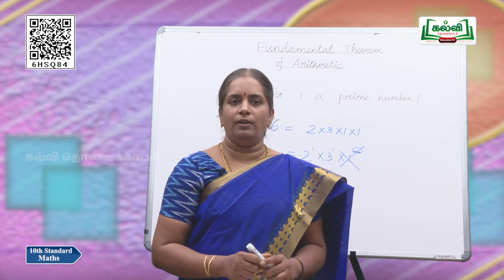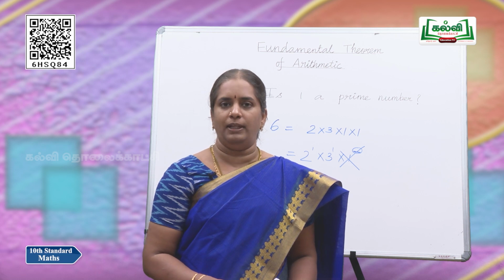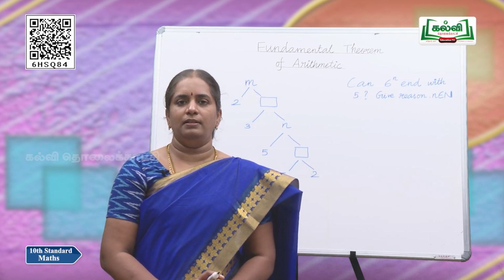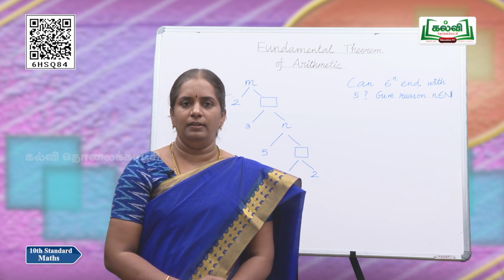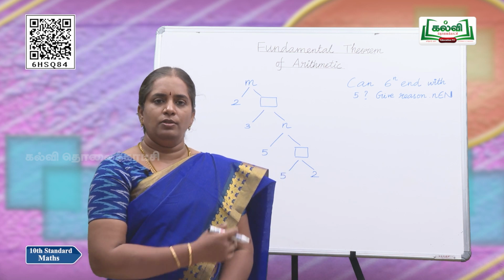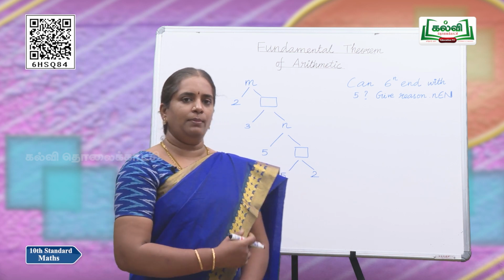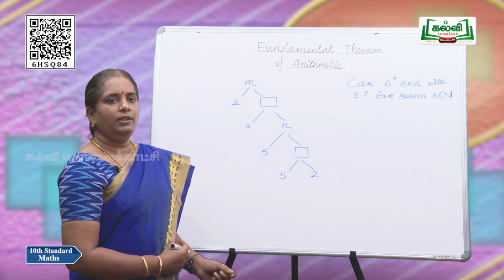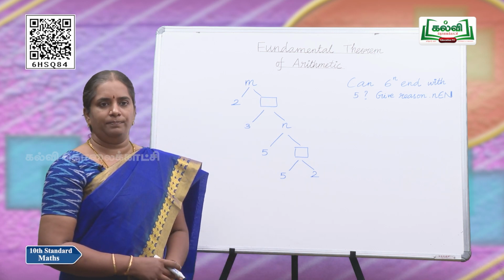So, this is one of the results of the fundamental theorem of arithmetic. Since this theorem says that the decomposition of any composite number is unique except for the order, we can use this theorem to solve some problems. Now, look at the problem. Here a factor tree is given. We are going to find the values of m and n in this factor tree.